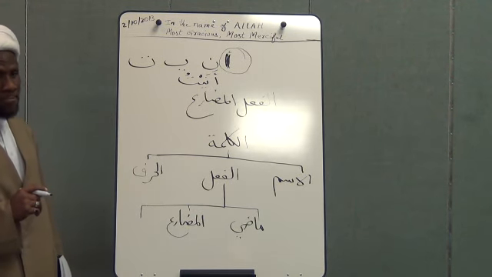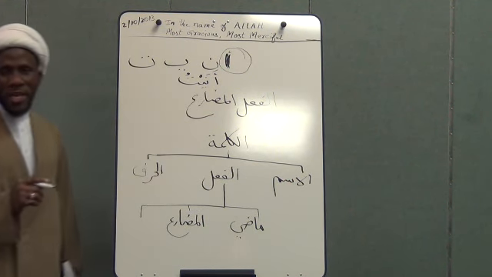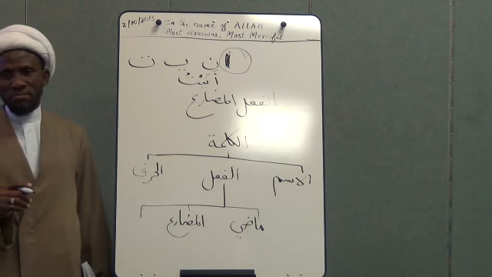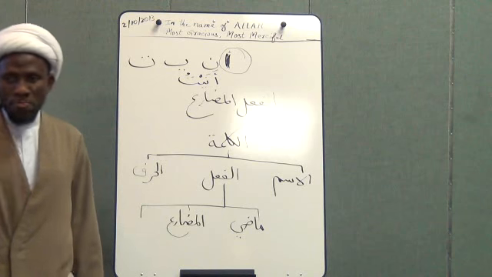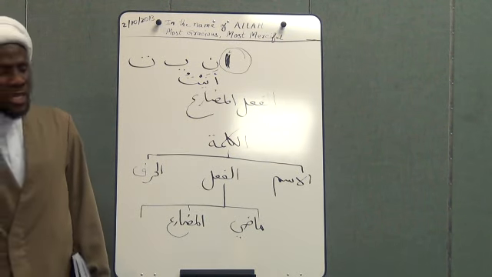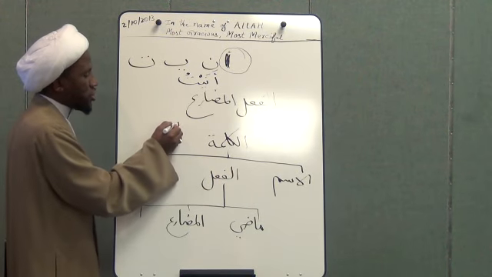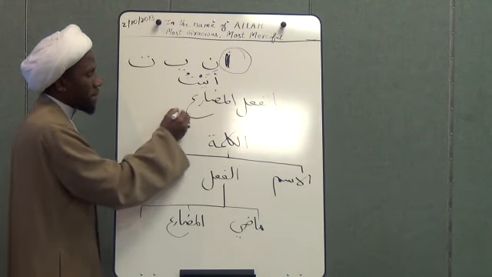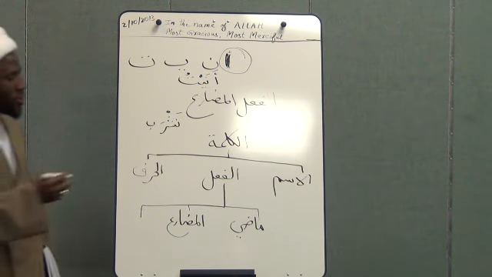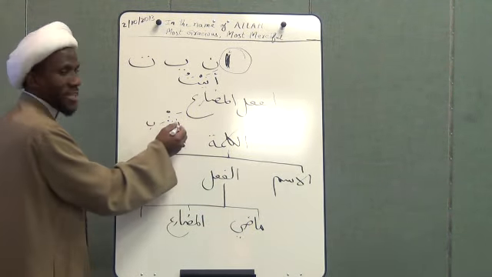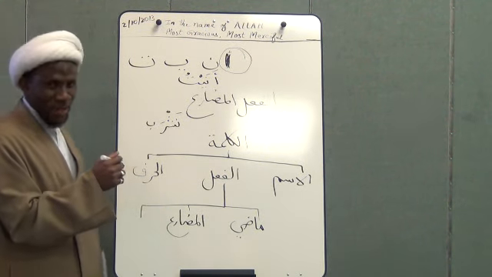That is number one. Number two is the noon. Noon is for the first person plural. For example, when we talk as a group, me and the other person, the noon is what we use. You say, for example, nashrabu. We drink. Yes, we are drinking, or we will drink. Present tense.